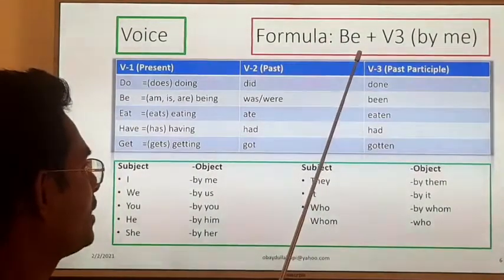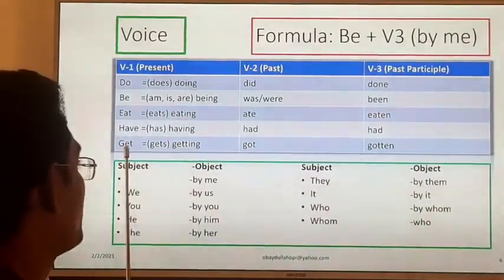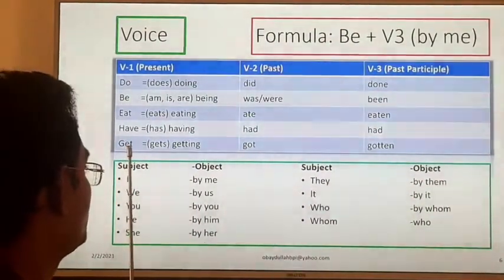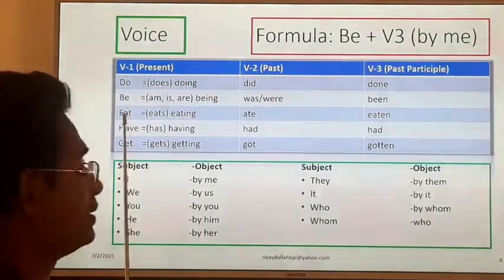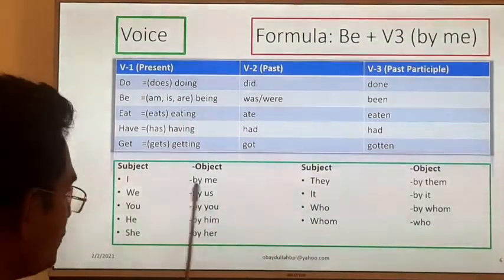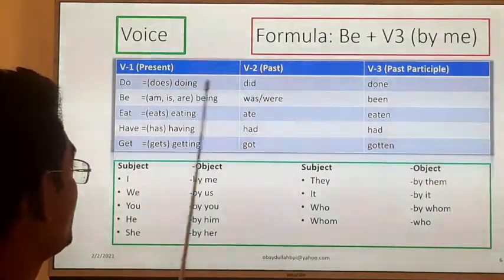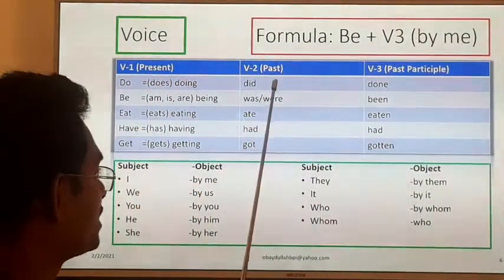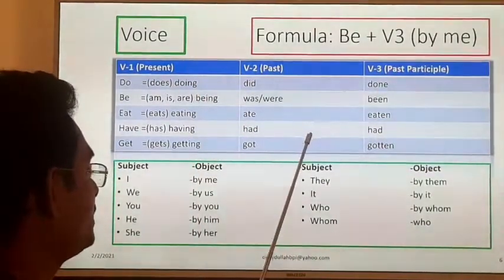But we can use another verb. Sometimes we use the get verb to change the voice. We can also take the help of the get verb in place of the be verb. So we have to know the 3 forms of verb: present form, past form, and past participle. These are very necessary when we change the voice.